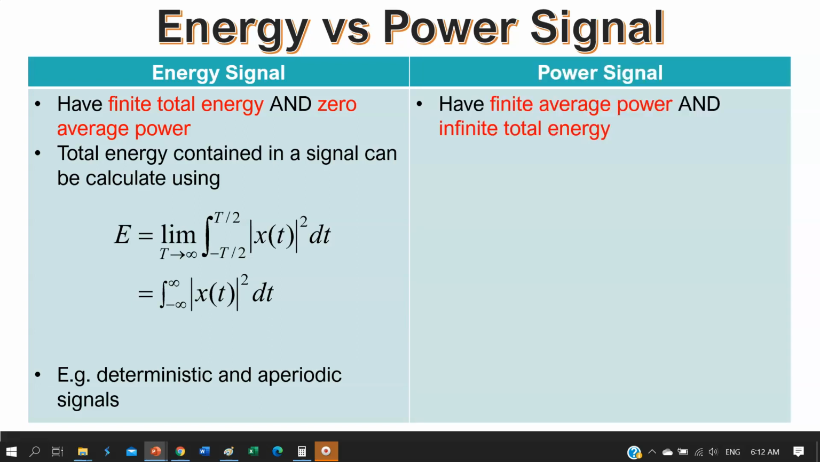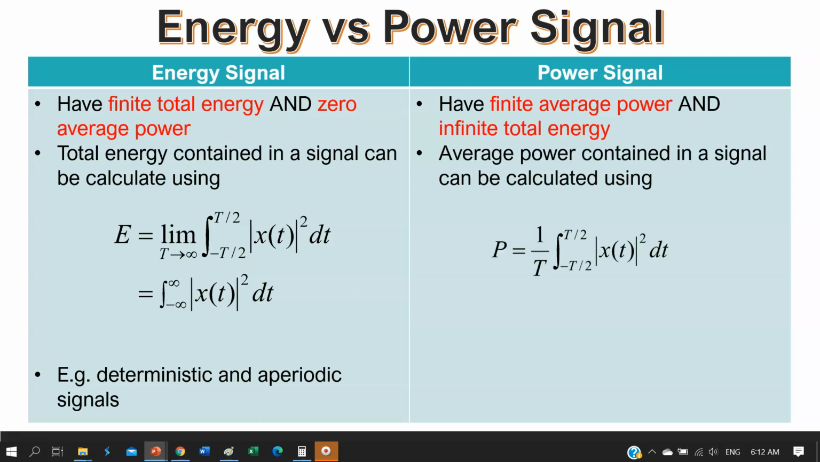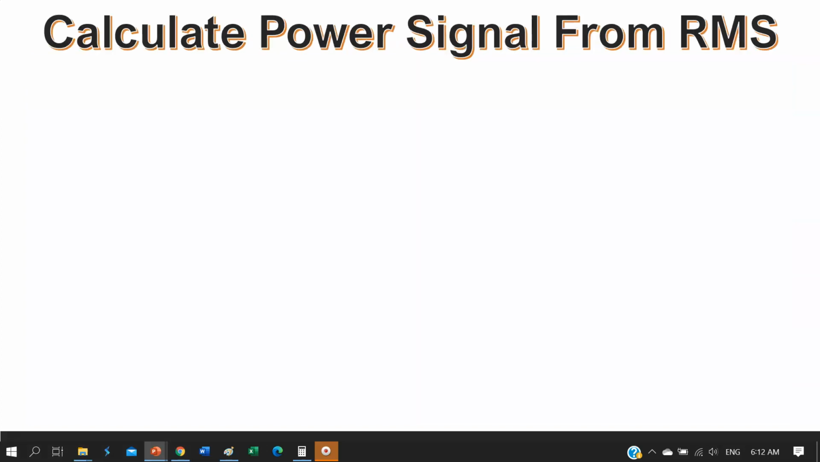For power signal, it refers to the signal that has finite average power and infinite total energy. The average power contained in a signal can be calculated using this formula over here. An example of power signal is periodic and random signals. Power can also be calculated from the root mean square of signals, or RMS.